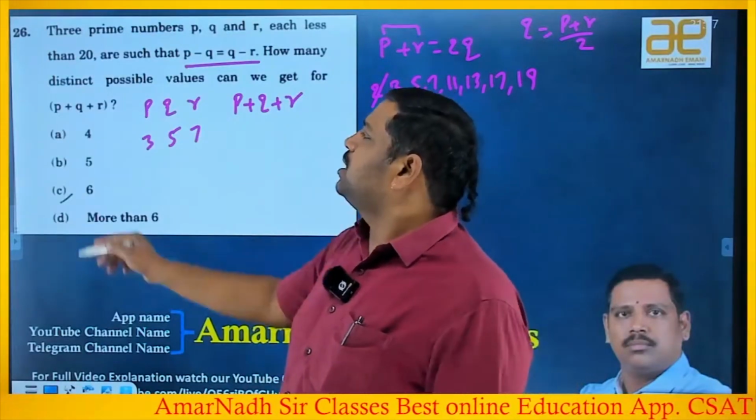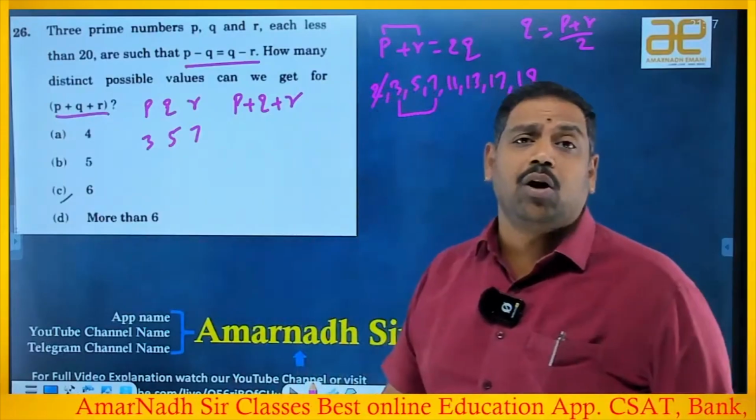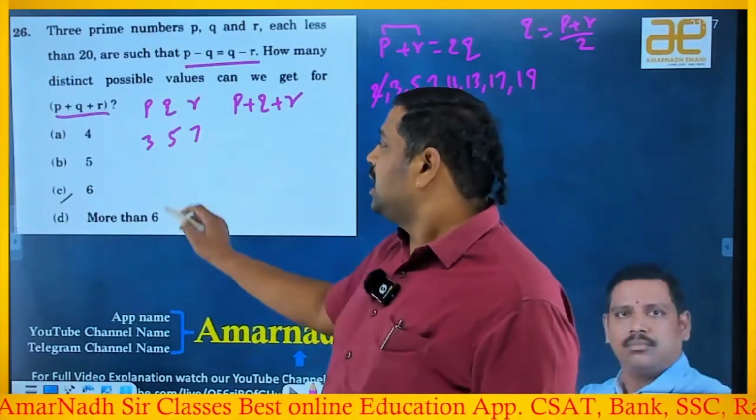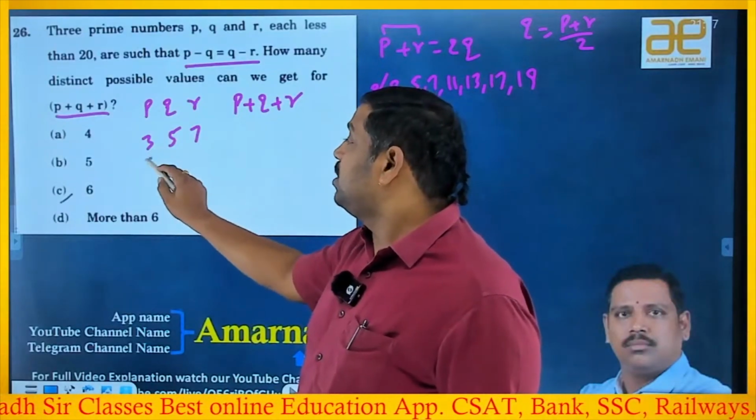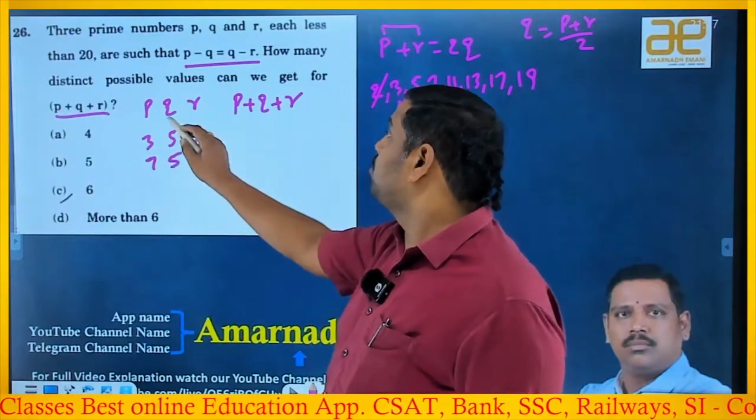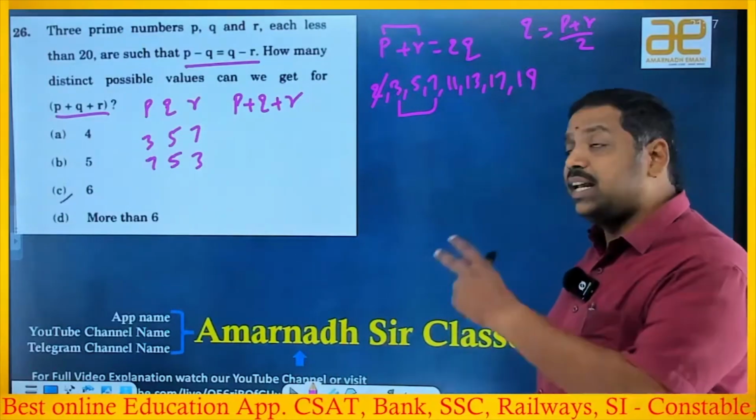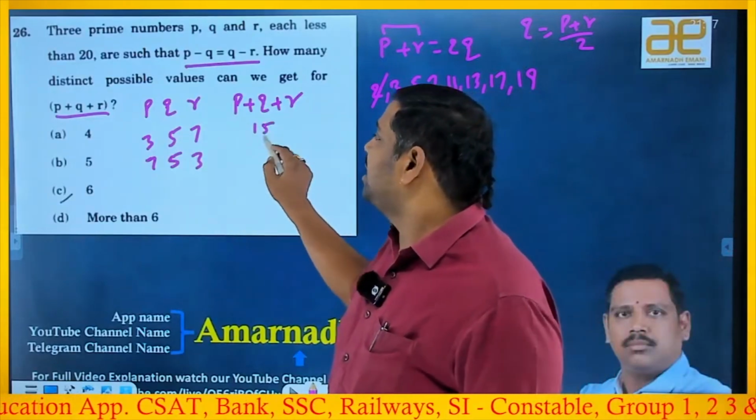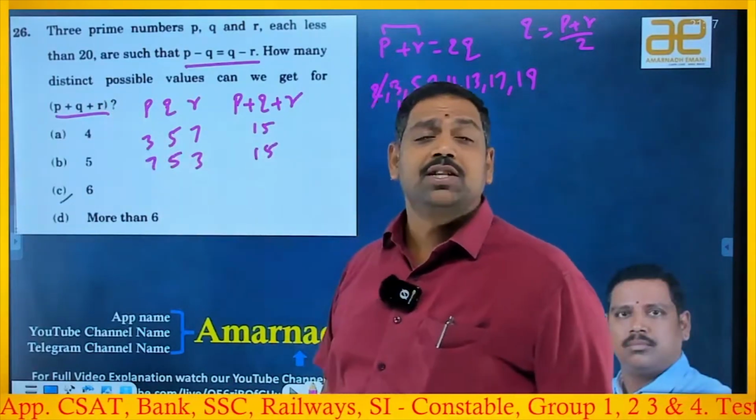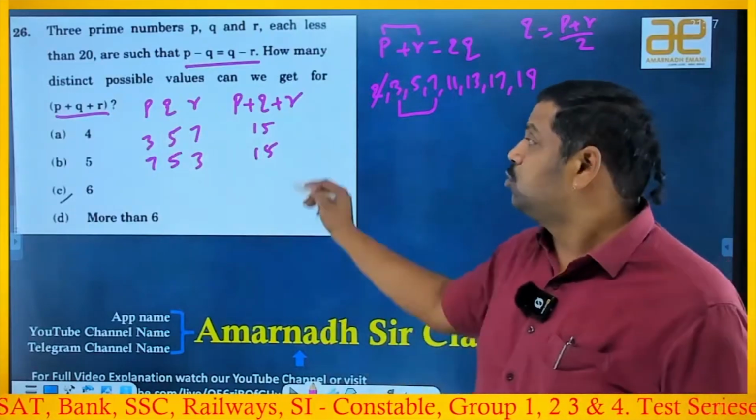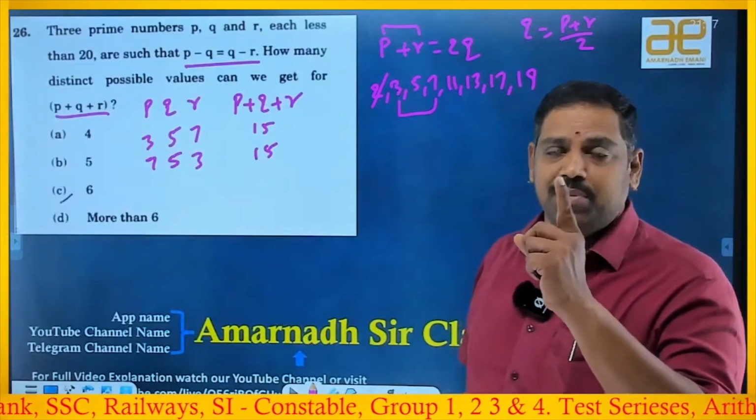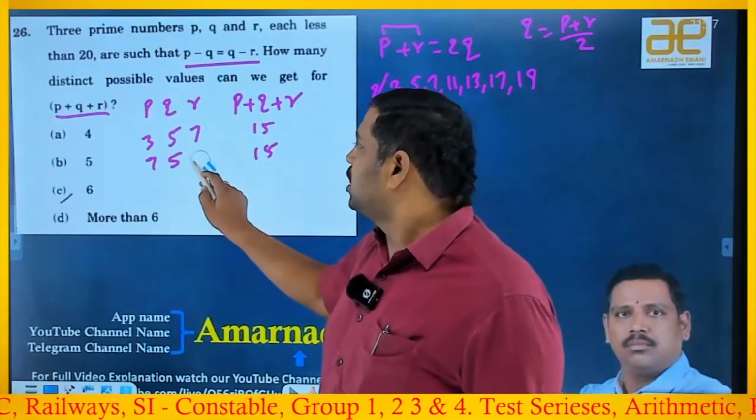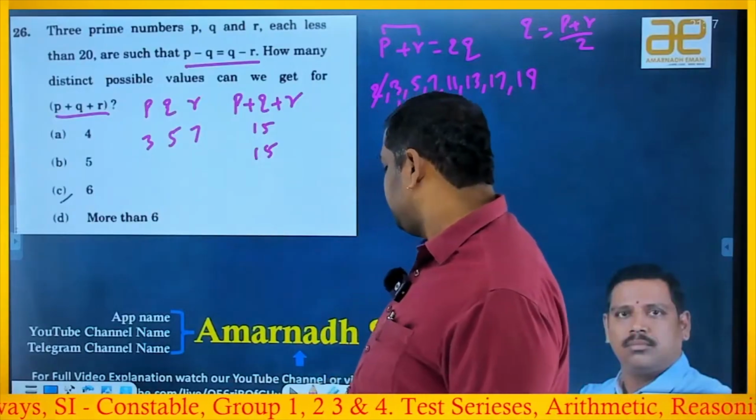If you observe, he is asking for distinct values of P plus Q plus R only. Why? Because if you take 3, 5, 7, someone will say, sir, why are you taking P as 3 and R as 7? You can take the reverse. Then the sum is 15 here, and here also 15. But I want P plus Q plus R to be distinct. So that means I should not count 2 times, I should count only 1 time. That means no need to interchange P and R values.